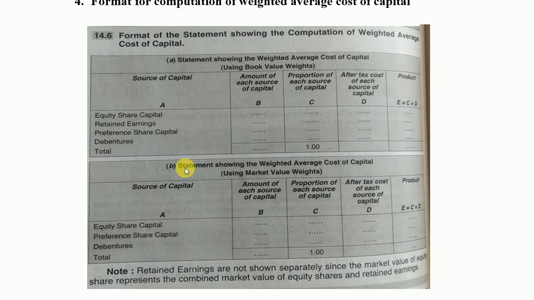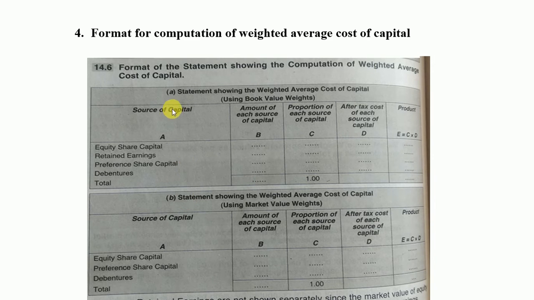This is the format for the computation of weighted average cost of capital. Weighted average cost of capital is calculated separately for book value weights and market value weight. In this format, you can observe that there are 5 columns. In the first column, sources of capital are mentioned. The amount of each source of capital has to be mentioned in the second column. For the third column, you have to calculate the weight. It is calculated by dividing the specific amount of each source of capital by total capital. The total of all these proportions should be 1.